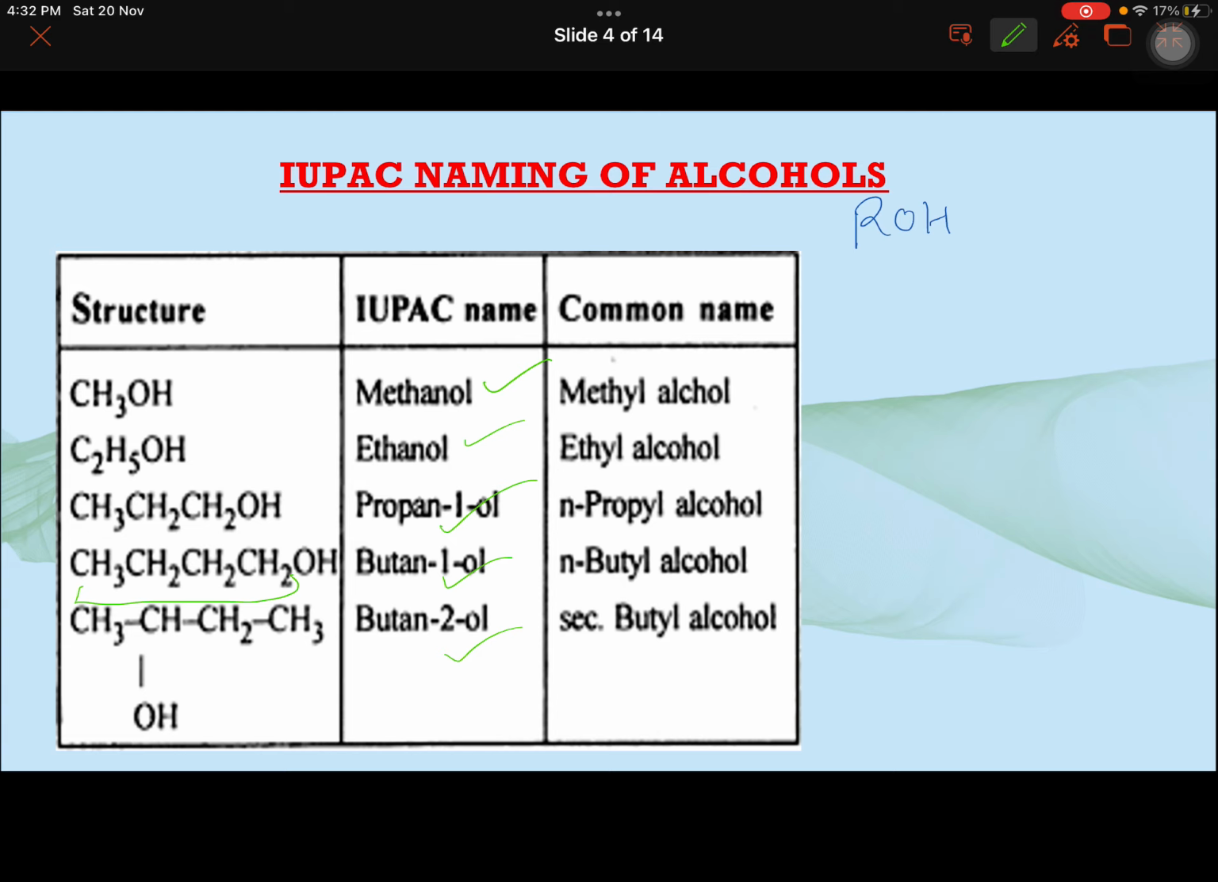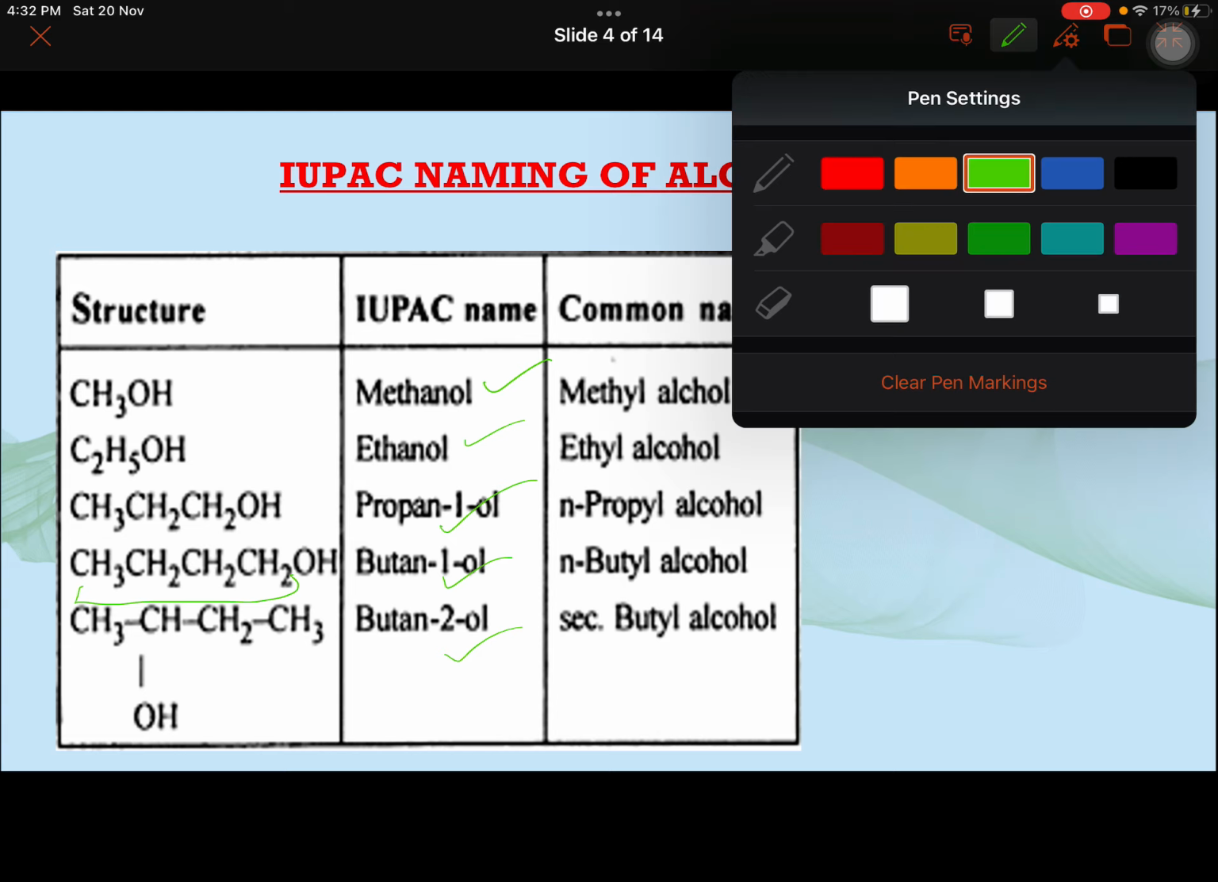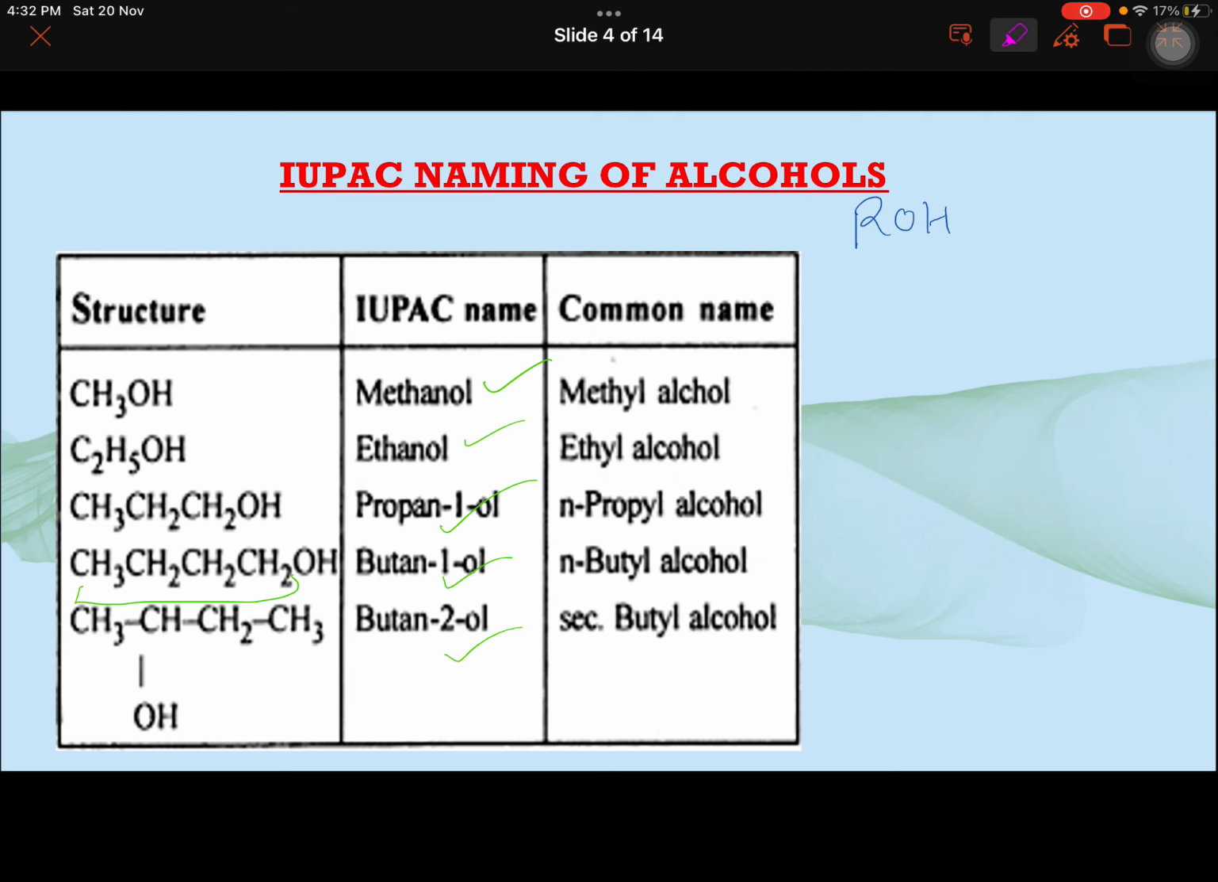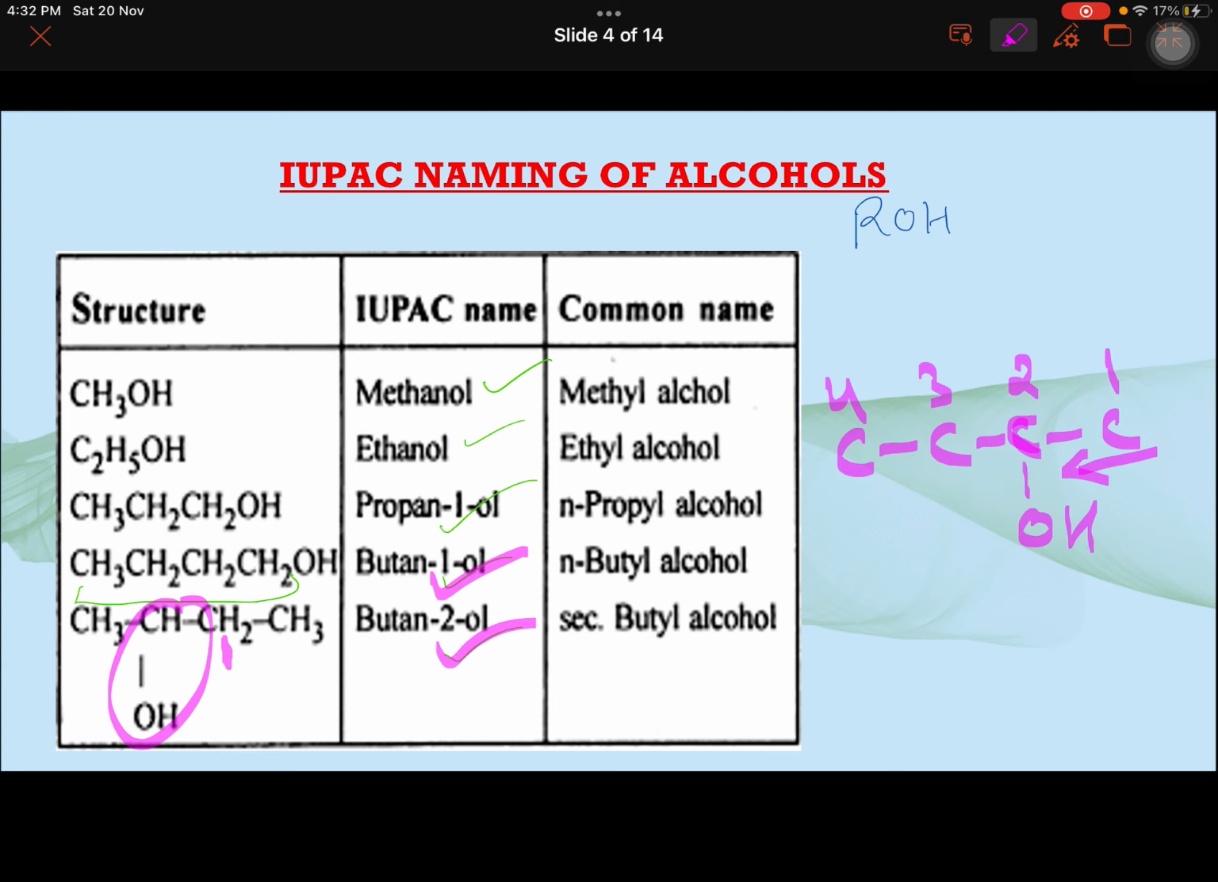Is butan-3-ol possible? If I write carbon, carbon, carbon, carbon, butane, and I put OH here, OH is on this carbon, I am putting it on this carbon. Is it butan-3-ol? No. Then I will start numbering from this side, because from here the carbon having OH is coming closer. So only two possibilities, butan-1-ol and butan-2-ol.